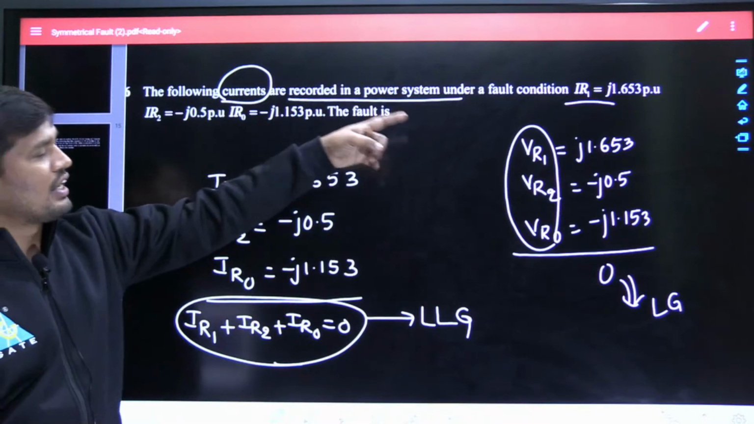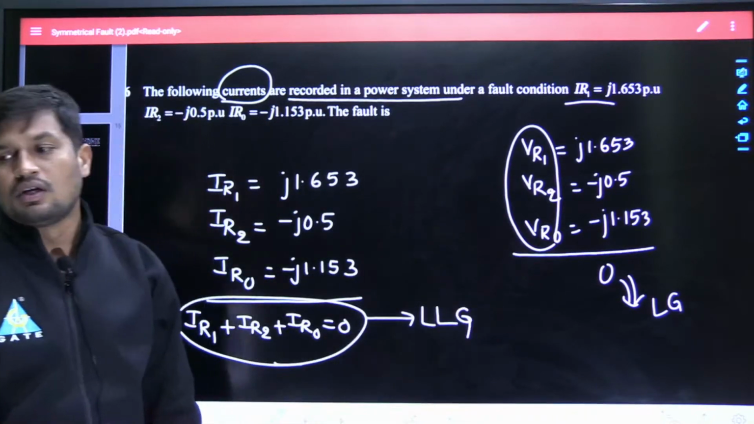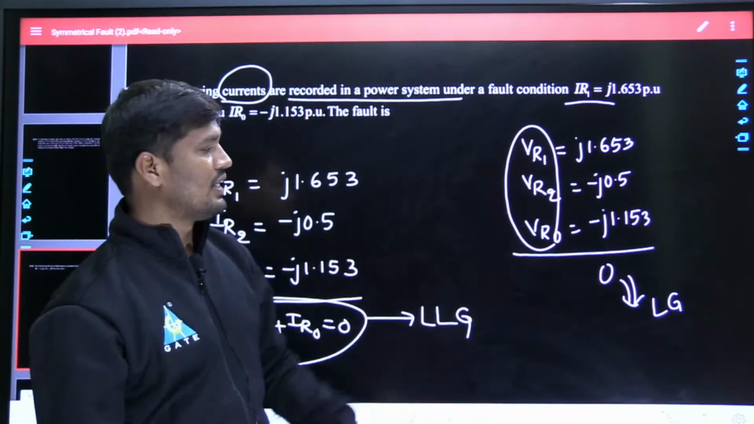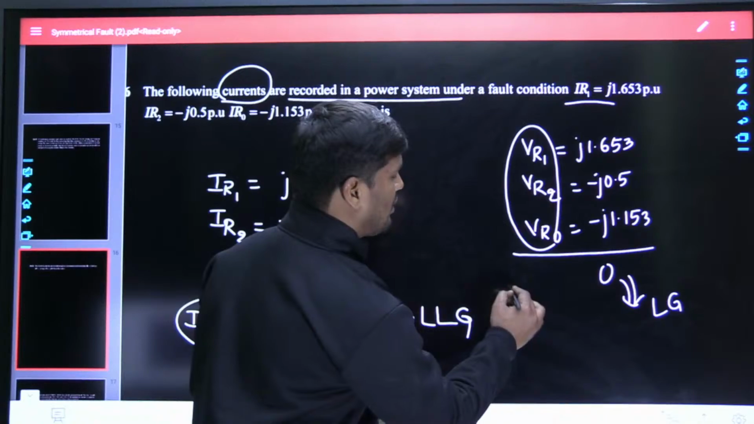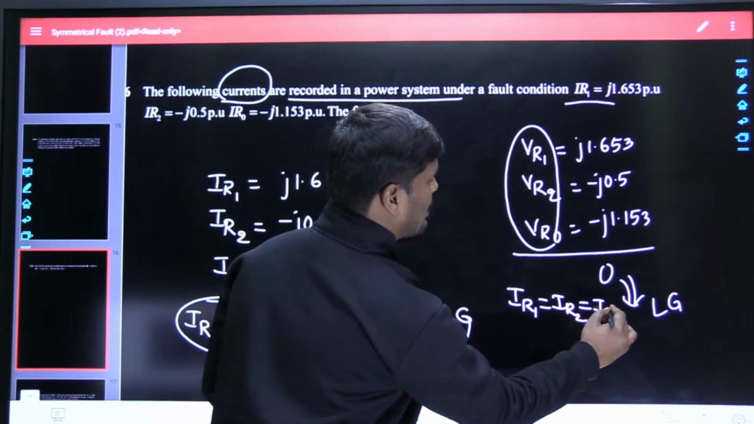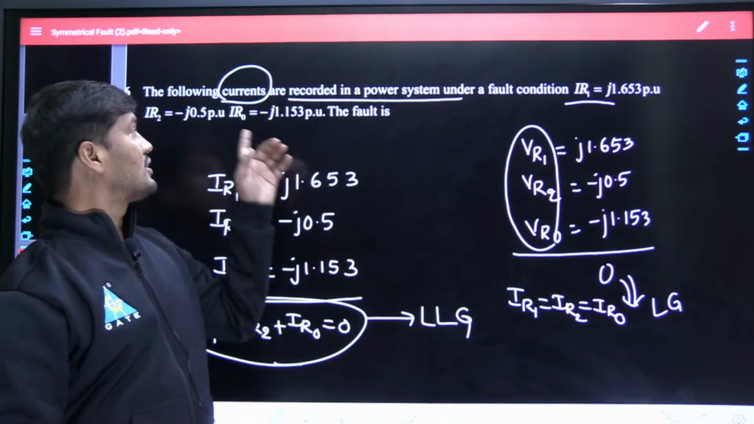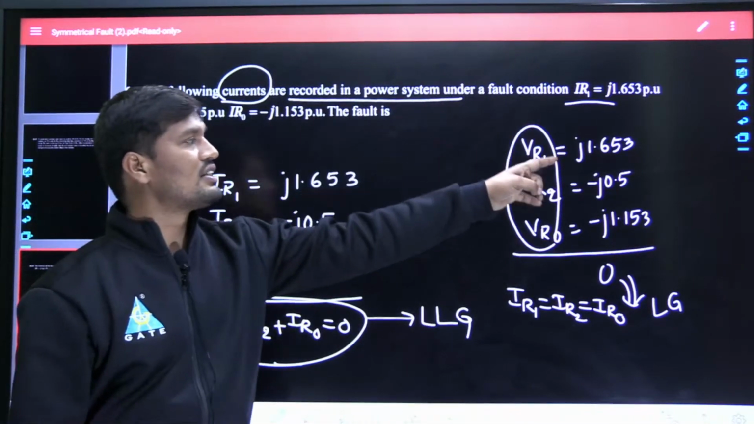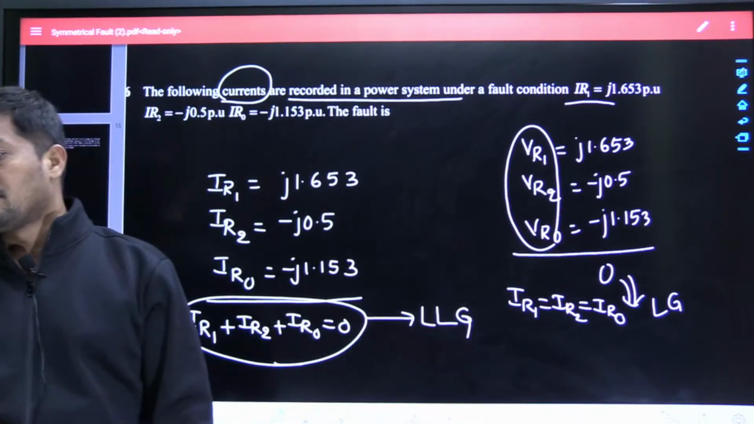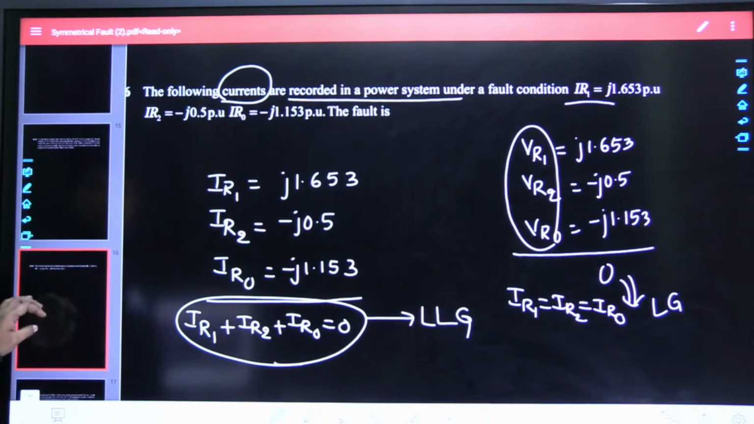But instead of current, if we were given voltage ratings, then the sum of the voltages will be equal to 0, then the fault is a line to ground fault. That means in case of line to ground fault, all sequence currents are equal and the sum of the sequence voltages is 0. Actually this question's answer is line to ground fault. Instead of these currents, if I had taken voltage ratings, then the sum of the voltages will become 0, then it will be a line to ground fault. That I am explaining, Sandeep. I think everybody got the concept.